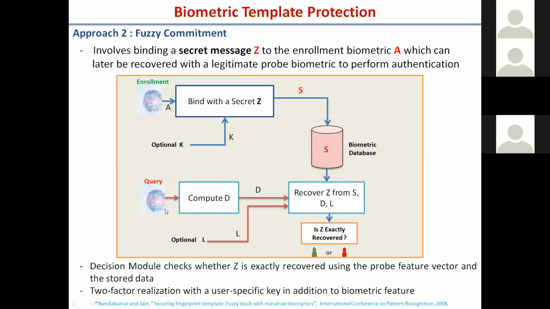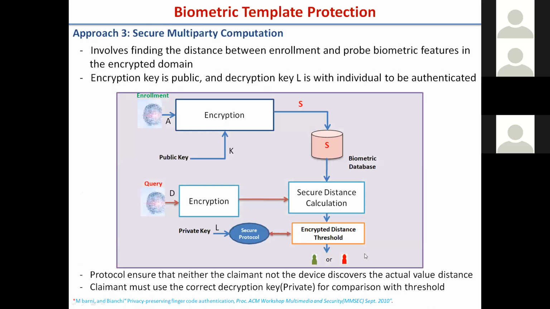So on the query side, you extract the feature, and these two, S and D, are compared, and we get Z. The secret can only be recovered from the template when we give the biometric. If Z is exactly matched, we say it is authentic. Otherwise, we say it is an imposter.